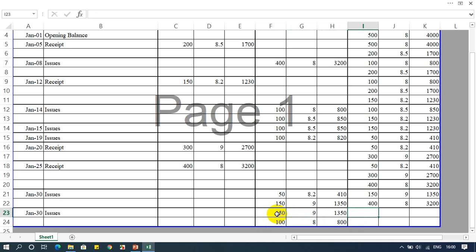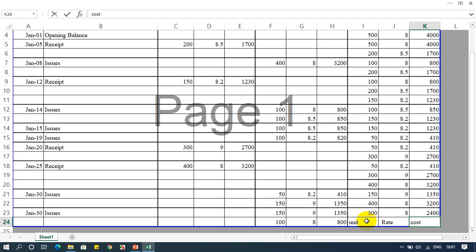So how much of the product is left? The first one is completely issued, sold out, and from the second one 100 is sold, 300 is left at the rate of 8, and it will be equal to 2400. Now at the end, how many units of product are left? 300 units of product are left at the rate of 8, with the cost of 2400. So I hope you got something from this session.